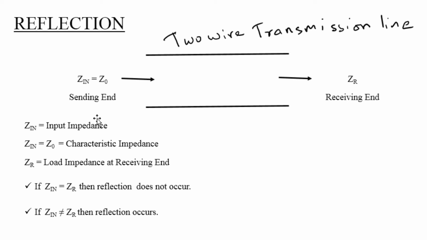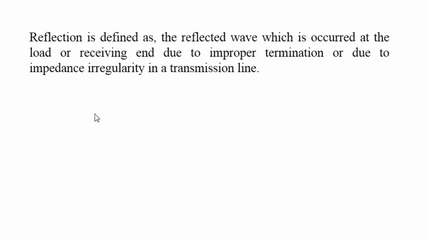If the input impedance is not equal to the load impedance at the receiving end, then reflection occurs. That means the data is not sent perfectly to the receiving end. Reflection is defined as the reflected wave which occurs at the load or receiving end due to improper termination or due to impedance irregularity in a transmission line. Improper termination and impedance irregularity both mean the same. That means Zin, the input impedance, is not equal to the load impedance.